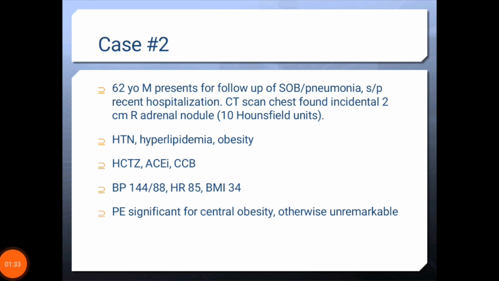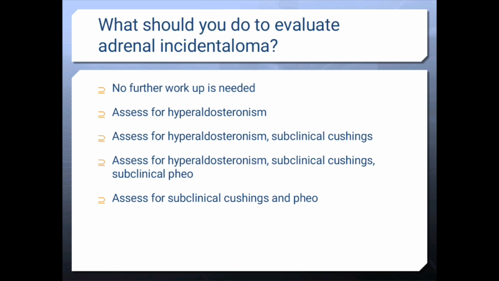A 62-year-old man presents for follow-up of SOB and pneumonia after a recent hospitalization. A chest CT scan found an incidental 2 cm adrenal nodule. He has HTN, hyperlipidemia, and obesity, and takes HCTZ, an ACE inhibitor, and a CCB. BP is 144/88, heart rate is 85, BMI is 34, and the exam is significant for central obesity, otherwise unremarkable.